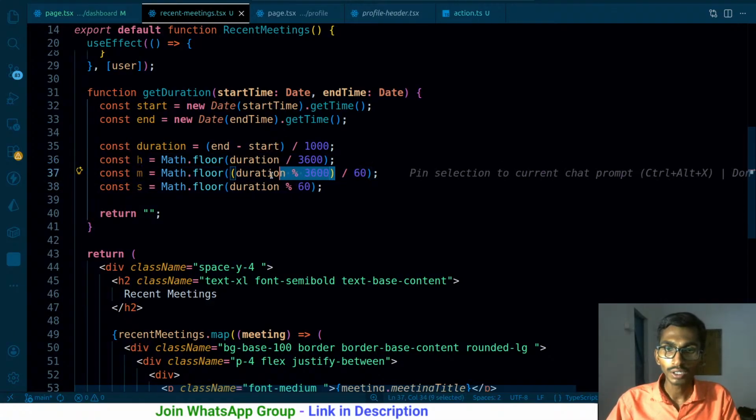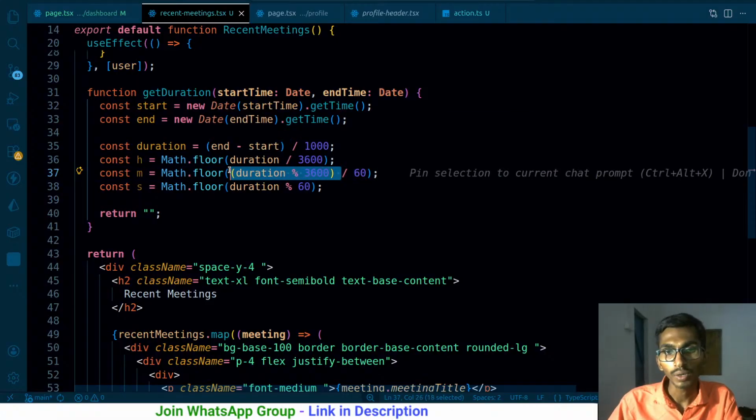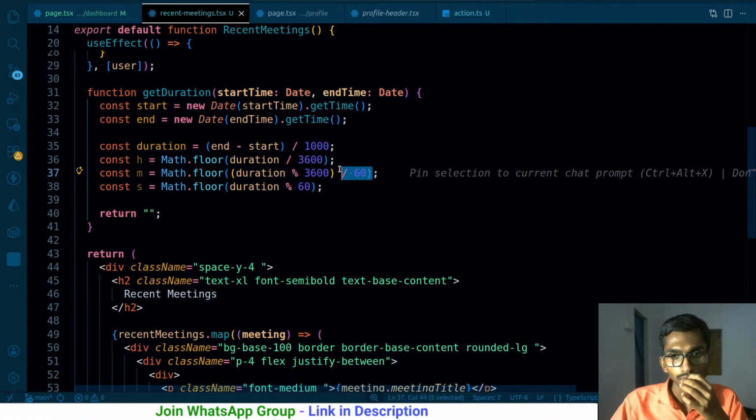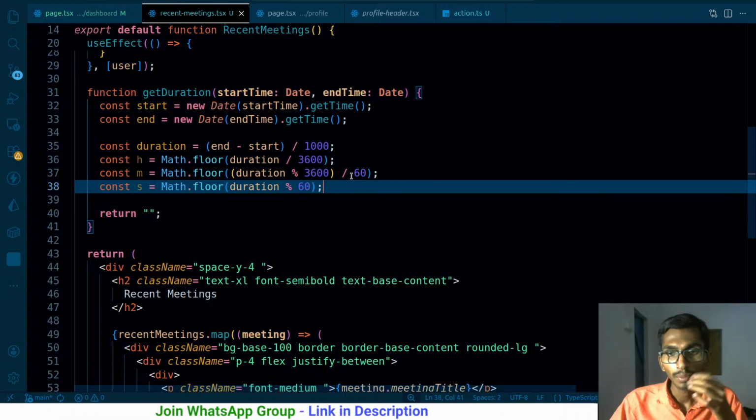Coming back to this one, I got the hour using this, and if I divide the hour by 60 again, then whatever I get should be the minute. If 60 is 1 hour, then dividing by 60 gives me 1.